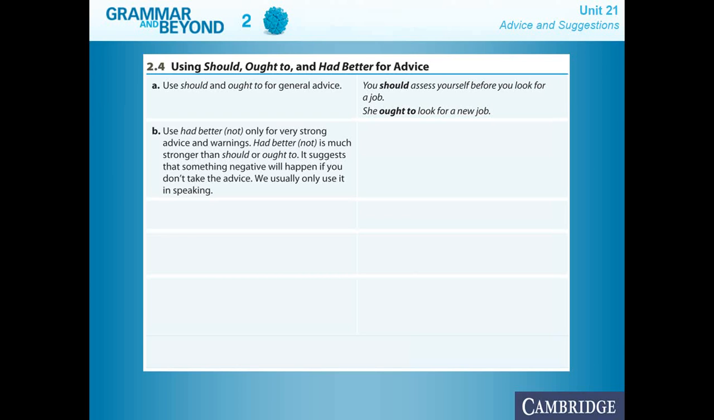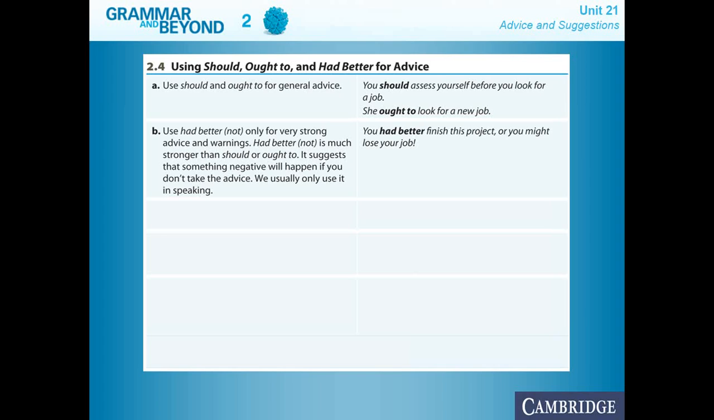The next use is had better, not only for strong advice and warnings. Had better not is much stronger than should and oughta, and it suggests that something negative will happen if you don't take the advice. We usually only use it in speaking. Something that I want you to notice over here. Much stronger advice, and it suggests that something negative will happen if you don't follow the advice. So that means that in this case, when we are talking about had better, we're talking about consequences.